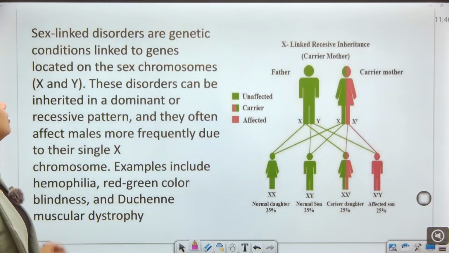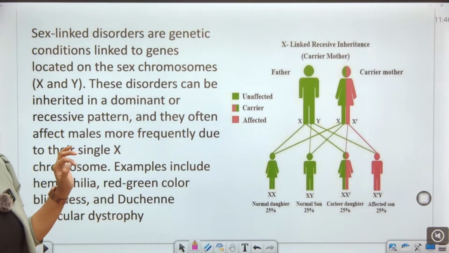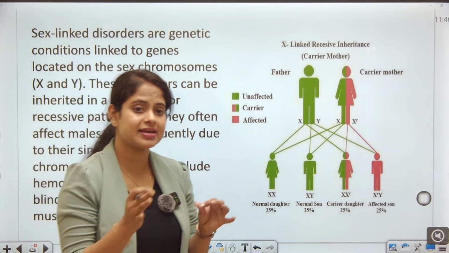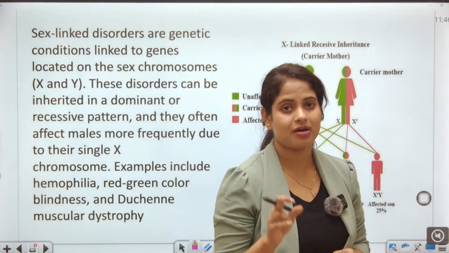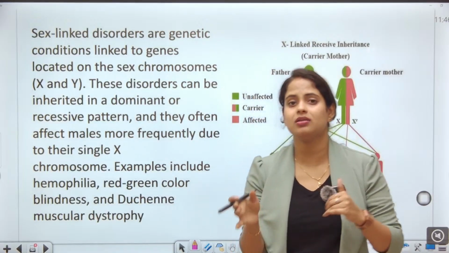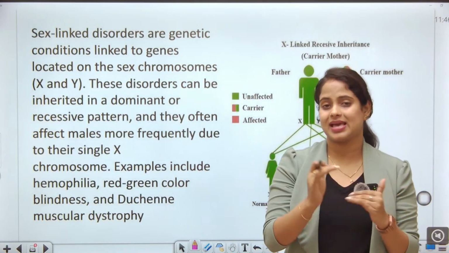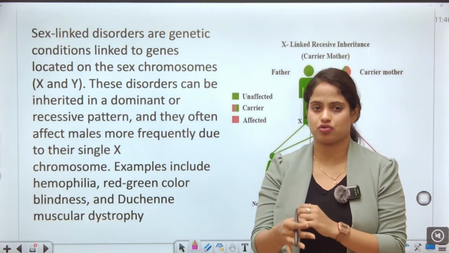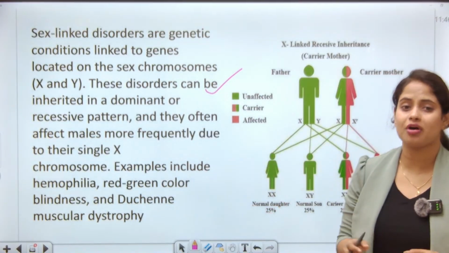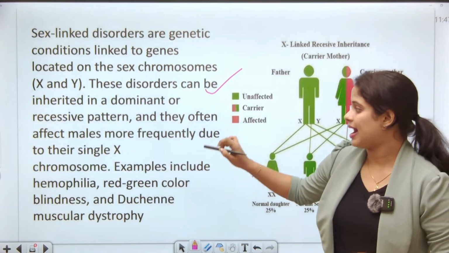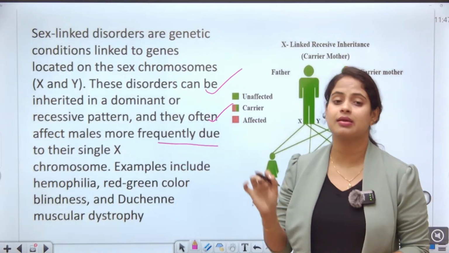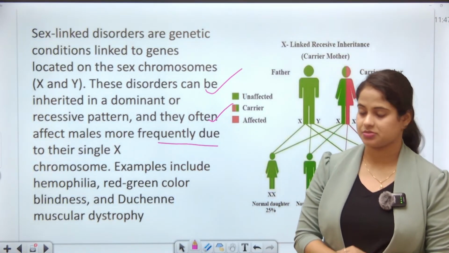See, sex linked disorders are genetic conditions linked to genes located in the sex chromosomes, that is the X and Y chromosomes. We know the female has the XX chromosome and the male has the XY chromosome. So these disorders can be inherited in a dominant or recessive pattern, and they often affect males more frequently due to their single X chromosome.